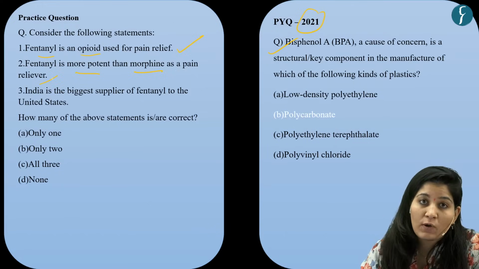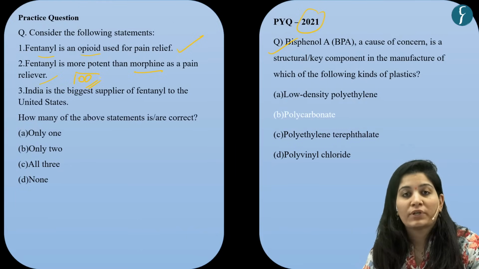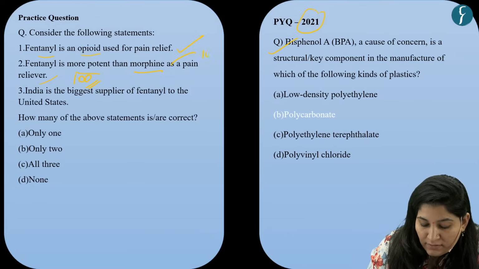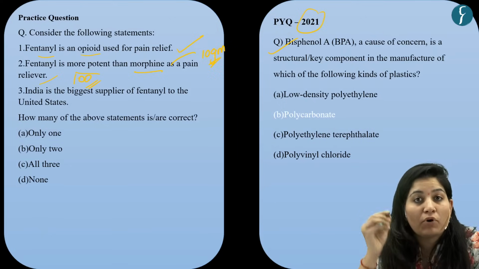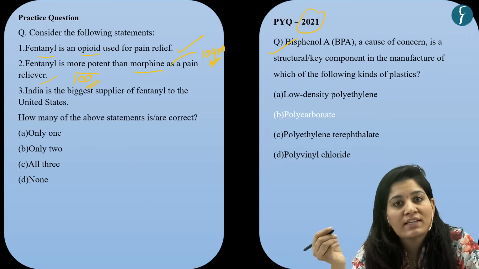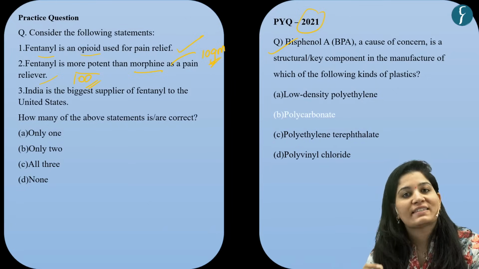This statement is also true because fentanyl is 100 times more potent than morphine. So if you need 10 gram of morphine for pain relief, you need only 0.1 gram of fentanyl for the same.